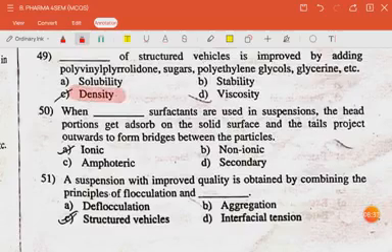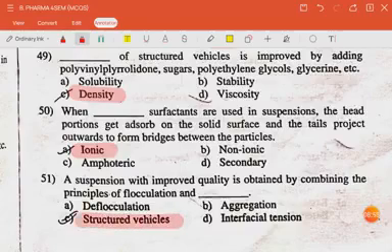The next question is when dash surfactants are used in suspension, the head portion get adsorbed on the solid surface and the tail project outward to form bridges between the particles. The answer is ionic.